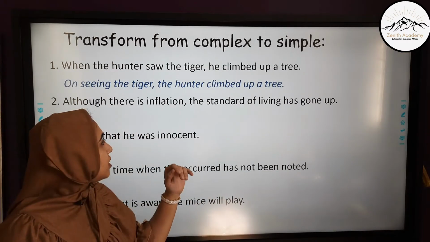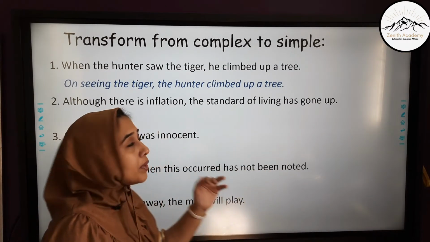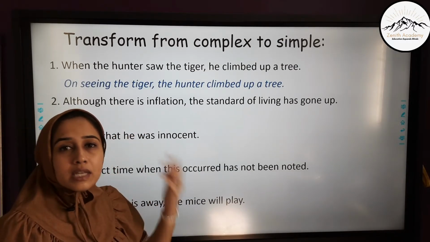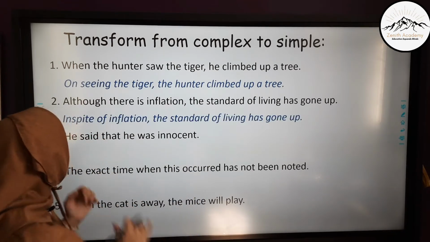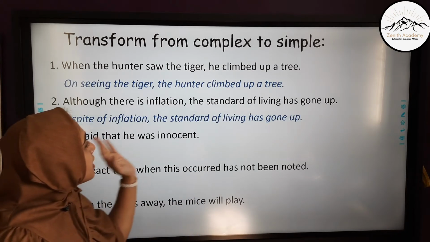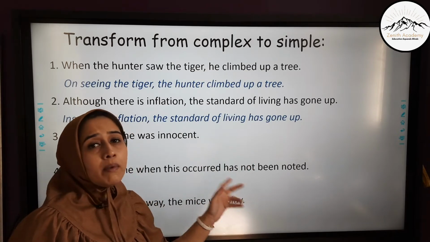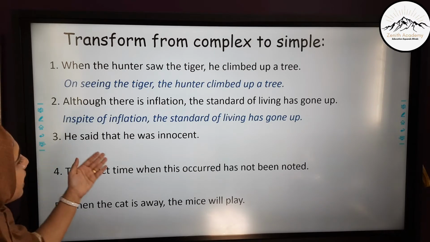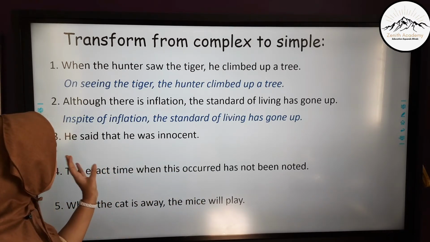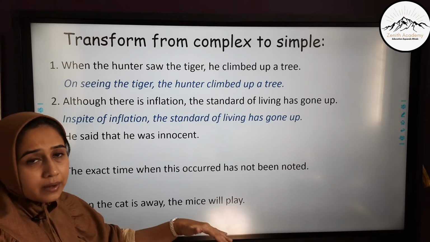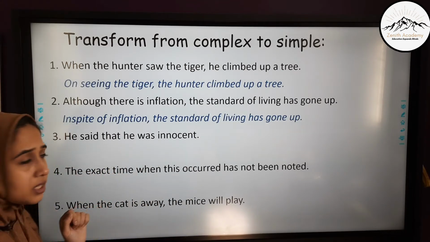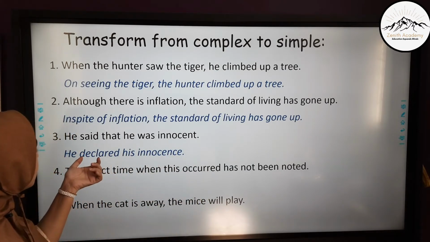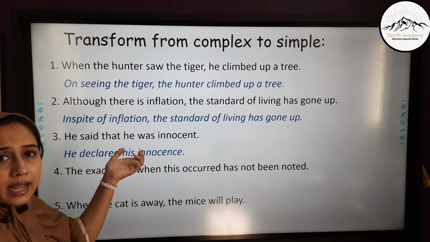Although there is inflation, the standard of living has gone up. Although is the subordinating conjunction over here, and although there is inflation is the subordinate clause. When merged, it will become, in spite of inflation, the standard of living has gone up. This becomes a simple sentence. Next one is, he said that he was innocent. Now that is the subordinating conjunction. He declared his innocence. We are using declared instead of said that.